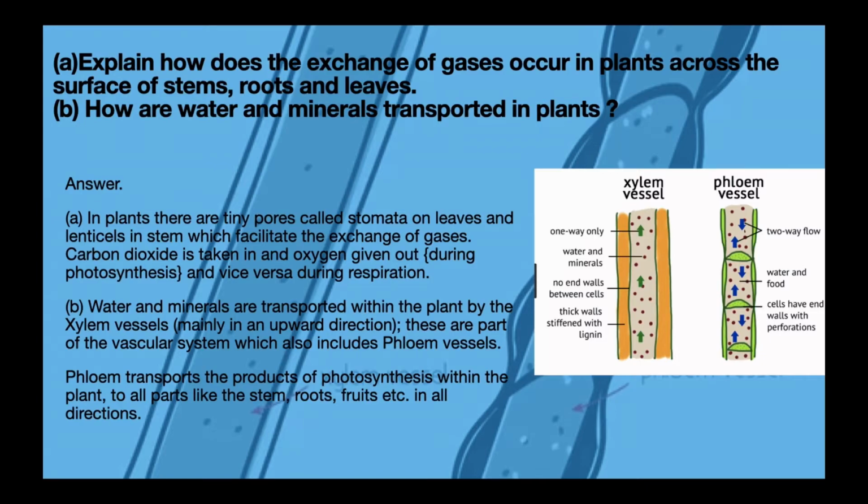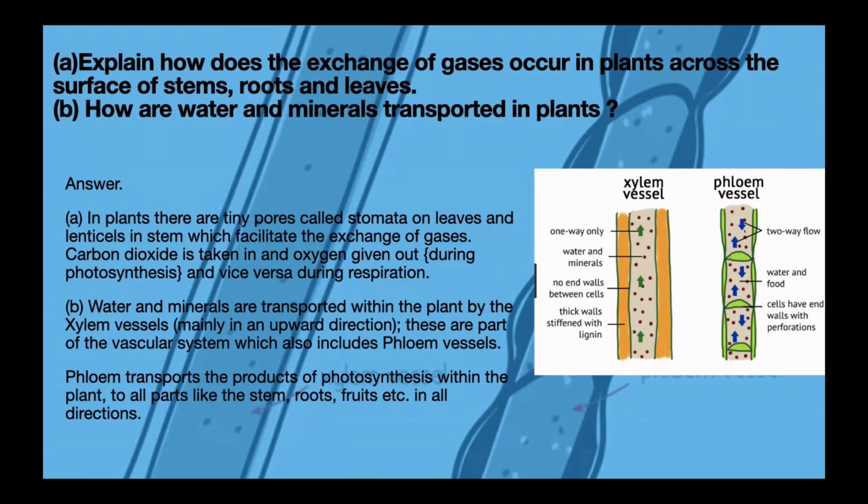In the case of the second question's answer, water and minerals are transported within the plant by xylem vessels. These are part of the vascular system, which also includes phloem vessels. Phloem transports the product of photosynthesis within the plant to all parts of the stem, root, fruits, etc. in all directions.